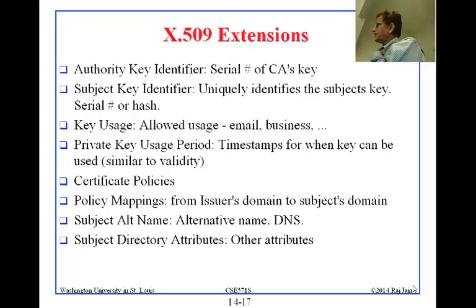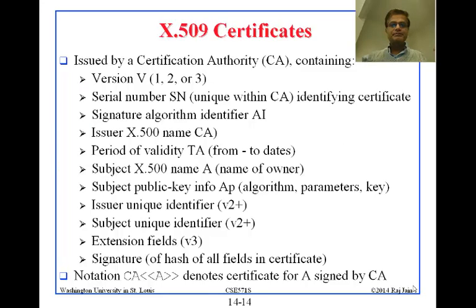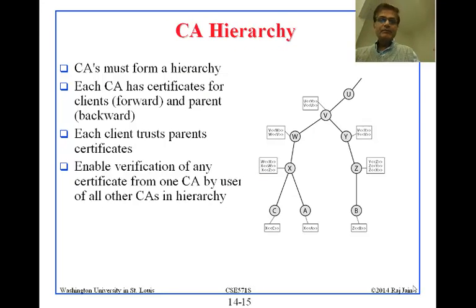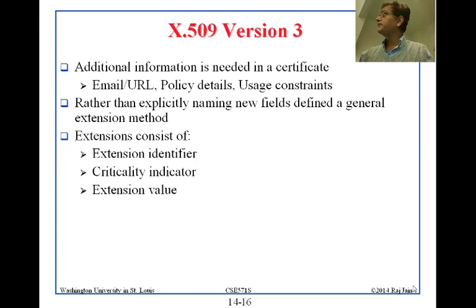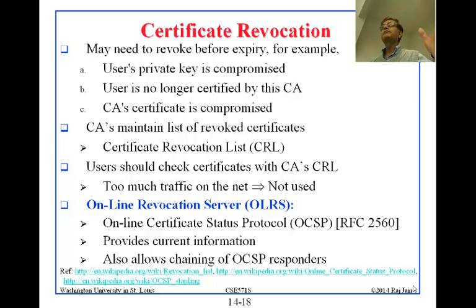Subject directory attributes. So there are other attributes that you can use then. Okay. So there are many fields here in the certificates that you can see. And actually this doesn't end. This goes to several pages, so I cannot show you all the fields. But those are all specified in X.509, and people use them, right? So then the next question is, what happens if a certificate is revoked?